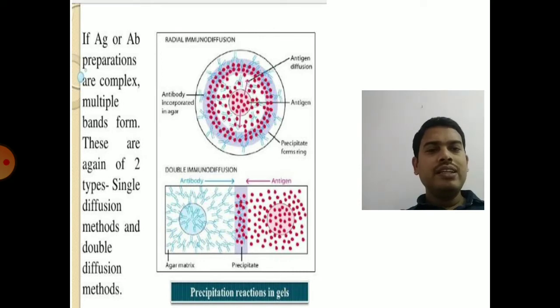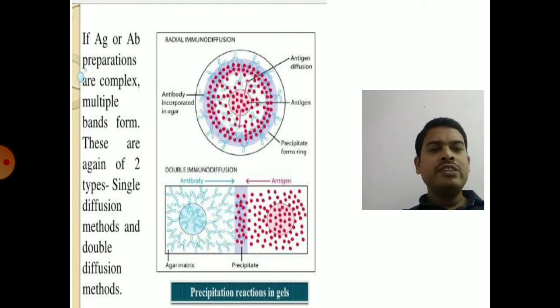After some time you can clearly see the diffusion of these antigens or antibodies in a radial manner, such that the antibody will bind to this soluble antigen, forming a precipitin ring, an insoluble precipitin ring. You can clearly see the precipitin ring where antigen and antibodies are seen bound together. So this is radial immunodiffusion.